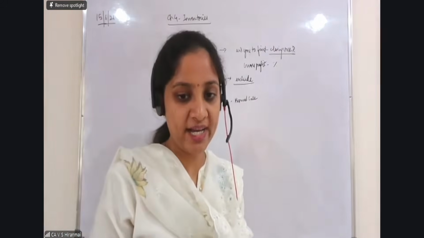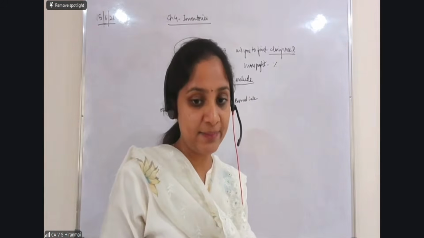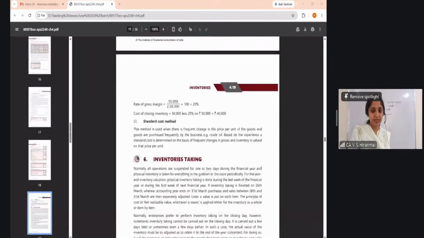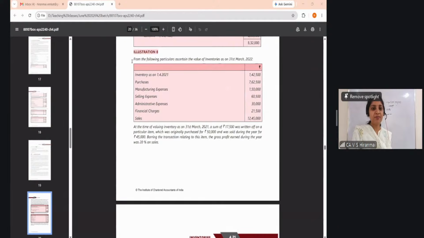Now we will go ahead and look into illustration number 8. I want all of you to open it. I will share the screen now, for the benefit of the students. Illustration number 8. All of you please see here. From the following particulars, ascertain the value of the inventories. Inventory as on 1/4/2021, that is my opening stock, 1,42,500.